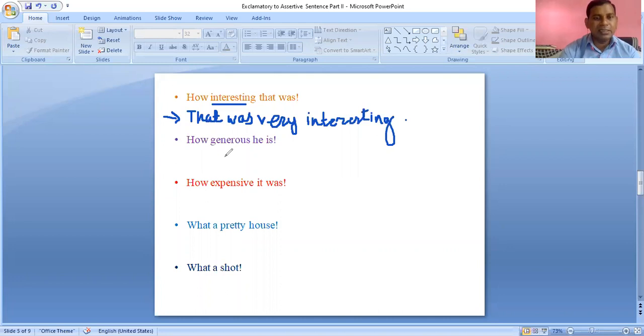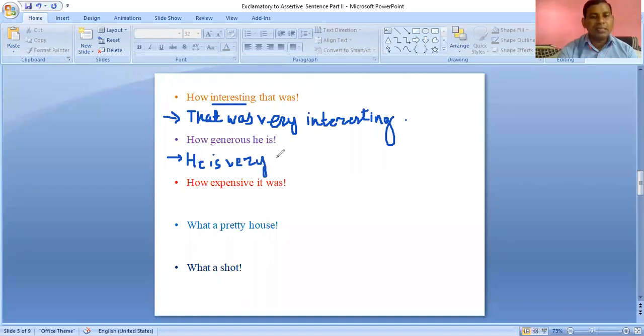Our next sentence is "how generous he is." So the answer of this question will be "he is very generous." We have simply taken our subject first, then we have used "is" as our auxiliary verb, then we have used the word "very" out of very, great, and extremely.